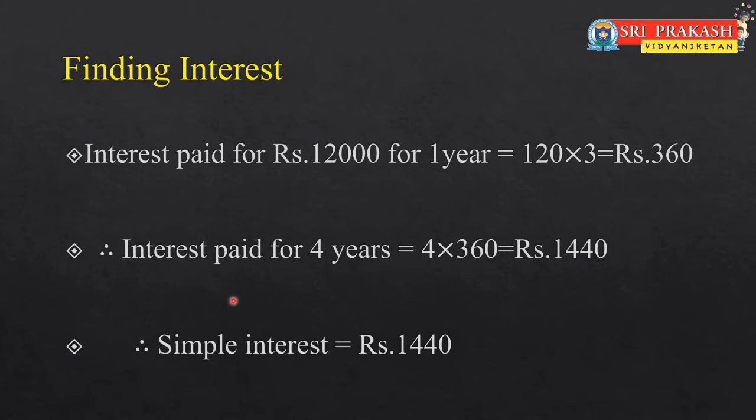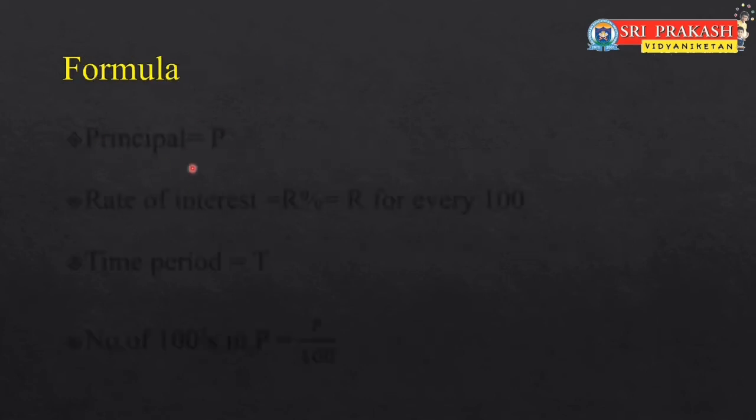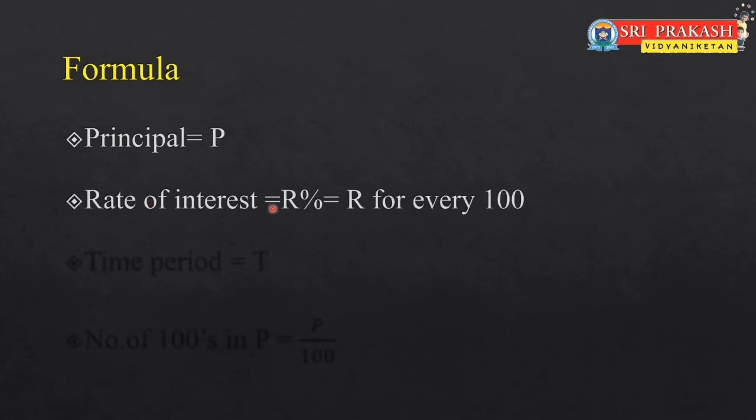Now let us generalize a formula to find simple interest, because every time it's not easy to find the number of hundreds in the given principal. So come on, let's find a formula. Now let's take principal as P and rate of interest equal to R%, which means R for every 100, and the time period denoted by T.